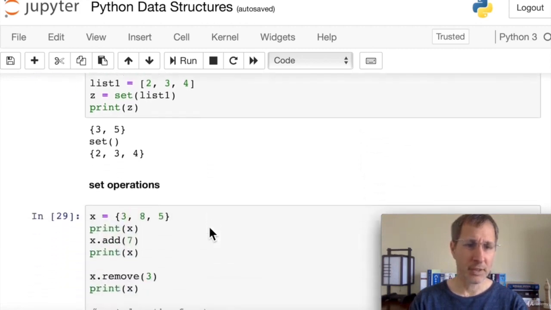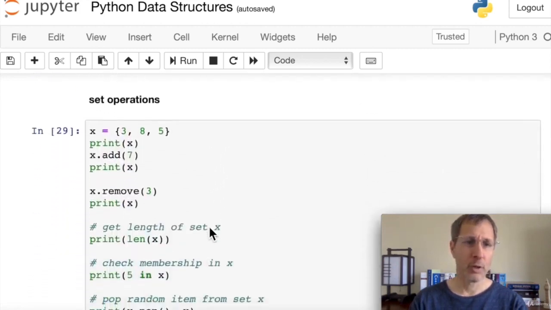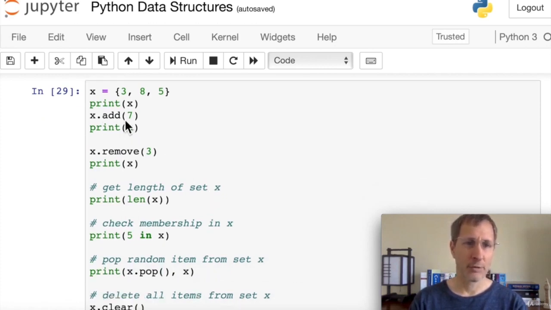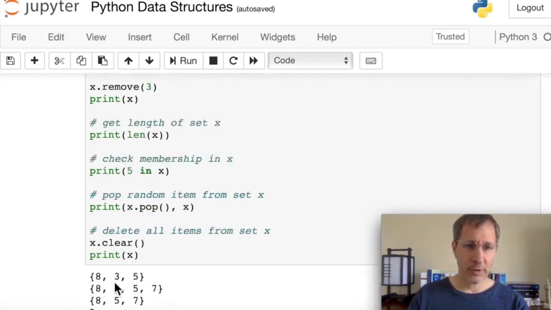Some of the set operations you can use: you can add an item to a set by using x.add. So here we add a 7 to this set of 3, 8, 5, and then we remove a 3 using x.remove. So you can see the result here is that after you add the 7, you get the 4-item set, and when you delete the 3, you get back down to 8, 5, and 7.